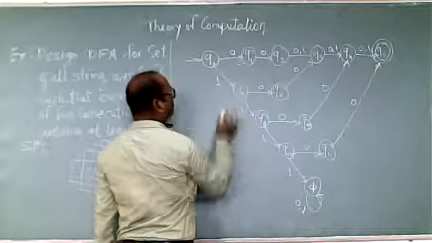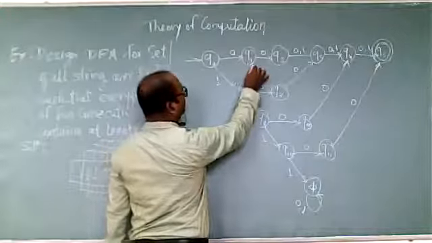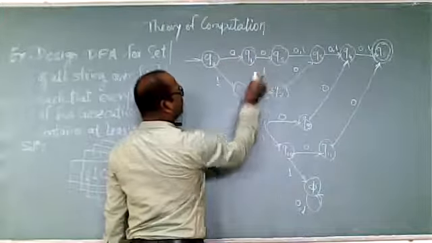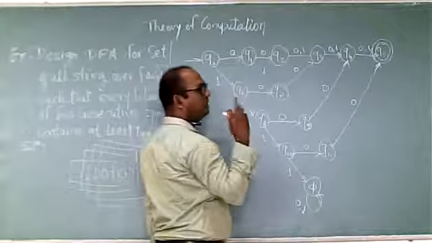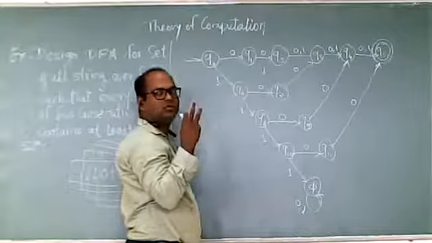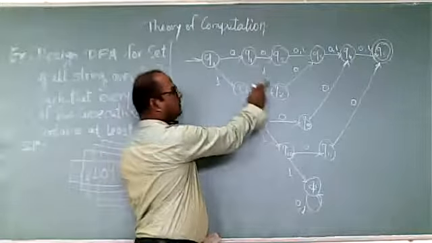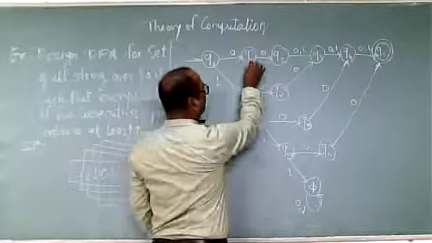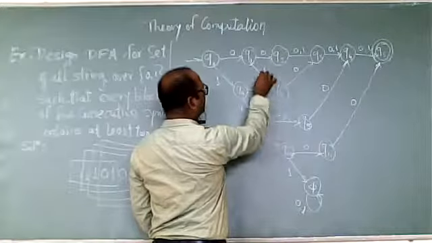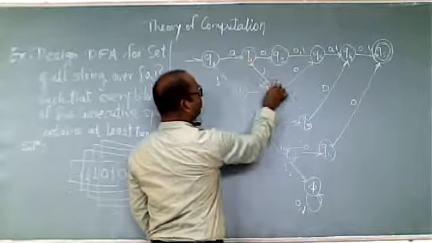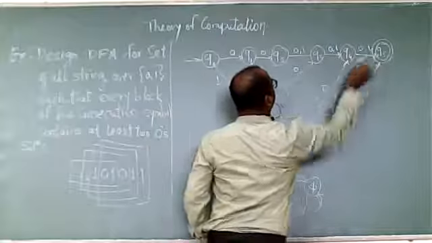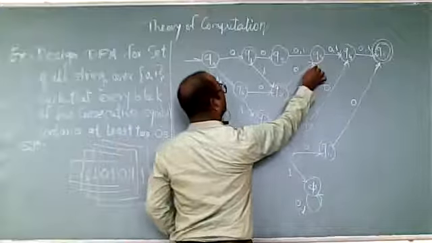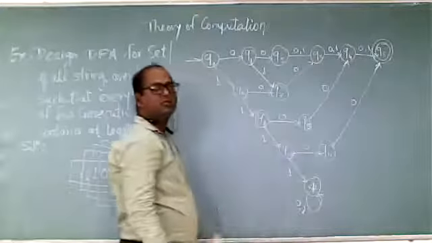Now the user enters the first symbol as a 0 and the second symbol as a 1. So it becomes 0, 1. Now there are 3 remaining. Out of this remaining 3, 1 must be 0 because we require 2 zeros. So the first is 0, the second is 1, so we require at least the third symbol to be 0. So 0 will make a transition here. So 1, 2, 3, 4 and 5, reaching the final state. So 0, 1, and then a 0, and after that anything, reaching Q5.